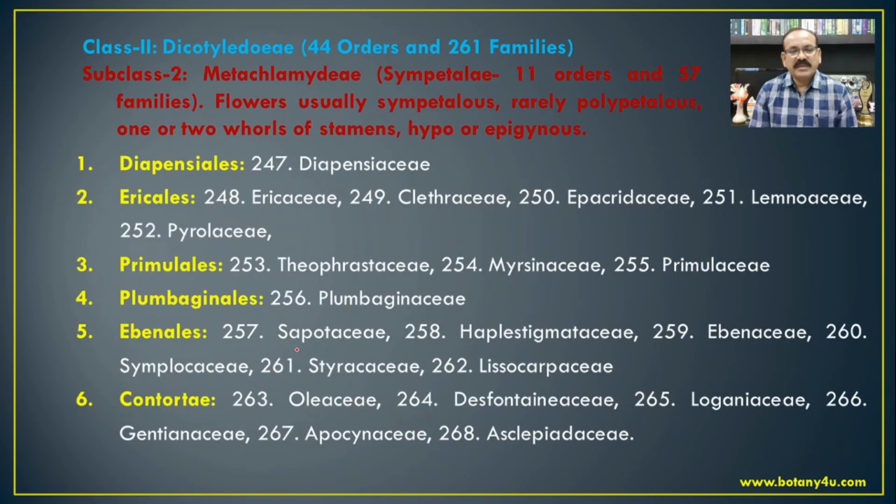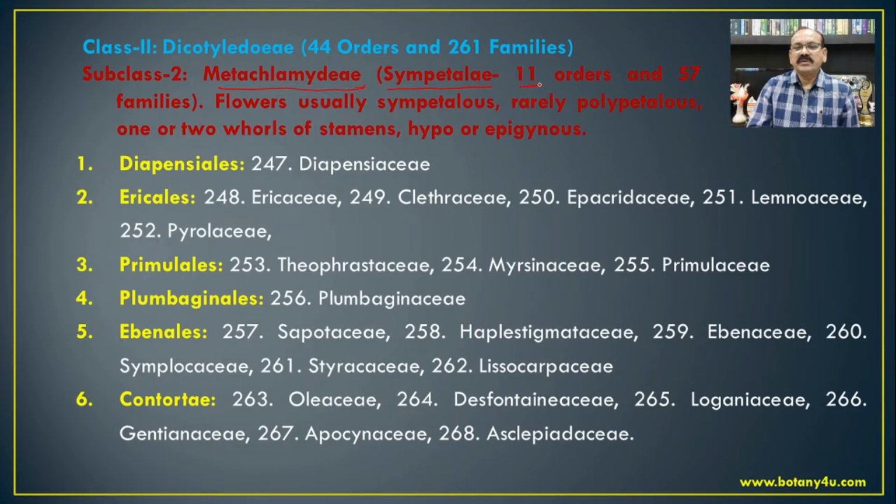The second subclass of the Dicotyledons is Metachlamydeae, which means the Sympetalae, that is the gamopetalous type of condition.